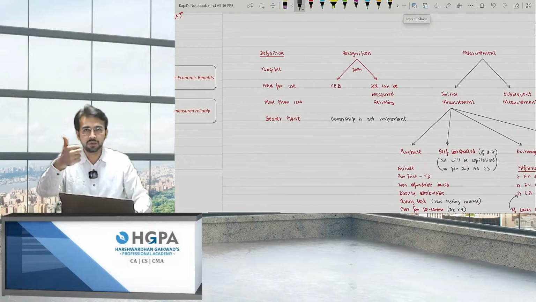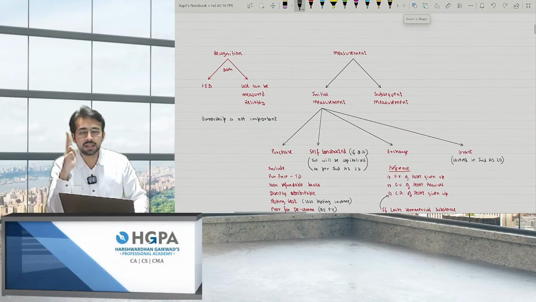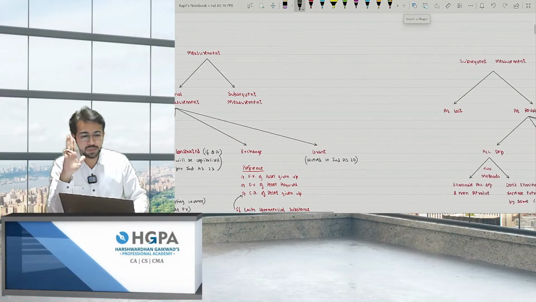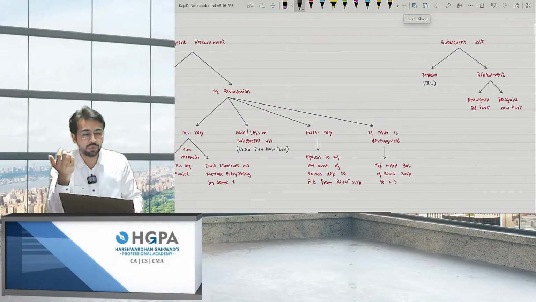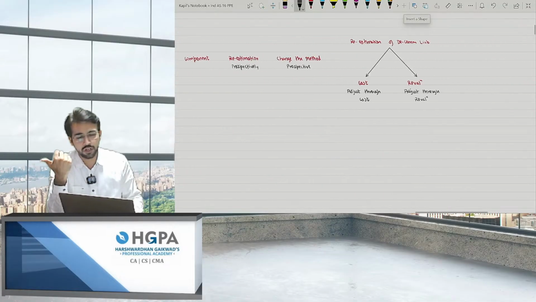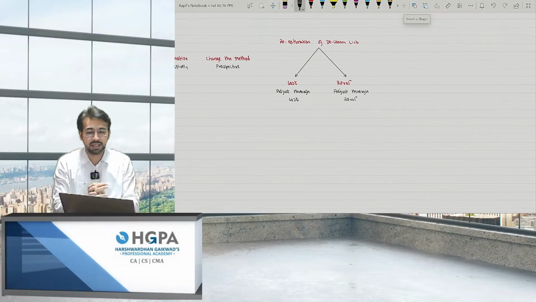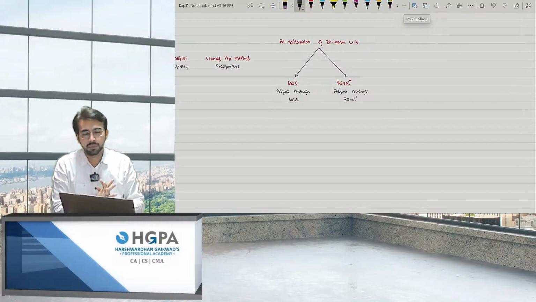So how many points are there? First is definition, the second is recognition, the third is initial measurement, the fourth is subsequent measurement, the fifth is subsequent measurement, that is the revaluation model, right? At revaluation, what you have to do? Next is depreciation, then next is re-estimation of decommissioning liability. Every point is now covered.